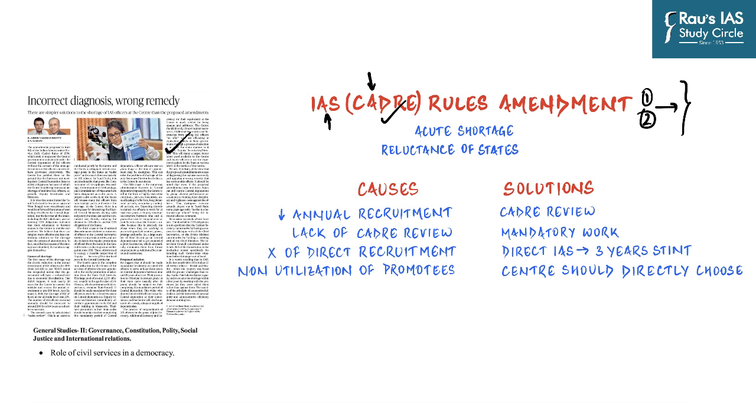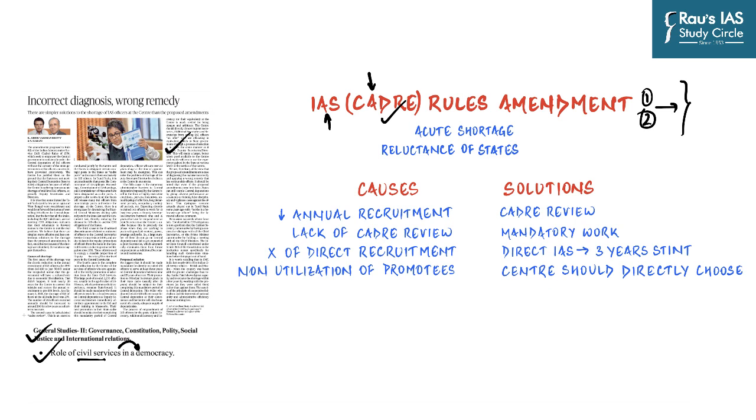And the reason behind that is if you look into the GS Paper 2 syllabus, role of civil services in a democracy is a part of your syllabus. The role of civil services in a democracy includes multiple things. It includes all other things which directly or indirectly impact the service conditions of these officers as well. Apart from that, issues related to federal structure of the country is also a part of your syllabus.